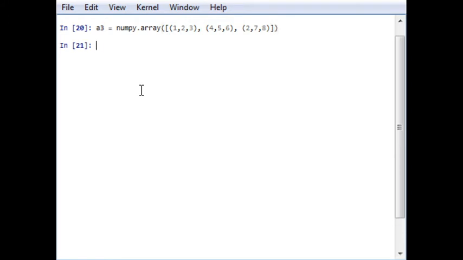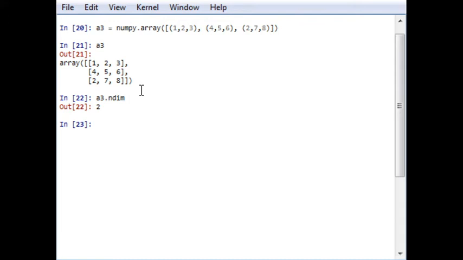As per REPL terms, REPL will print the array in this format: 1 2 3, 4 5 6, and 2 7 8. Now if you want to check the dimension of the array, use a3.ndim, as I have already mentioned in the table, and you will get the dimension of the array. It is a two-dimensional array. How? The array can be described in terms of rows and columns, but the dimension of the array is 2, because it is a 2D array. It is not a 3D array.